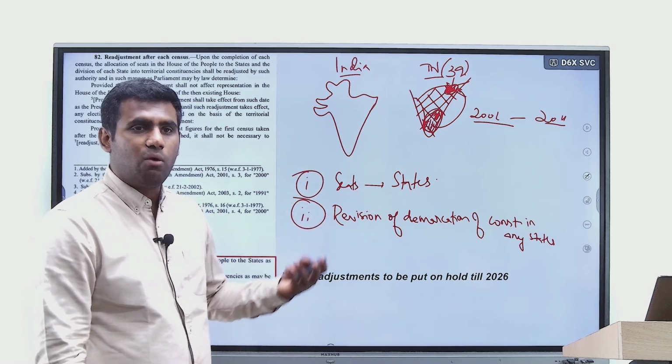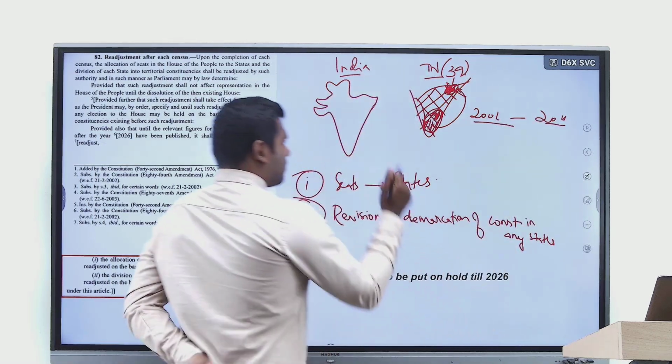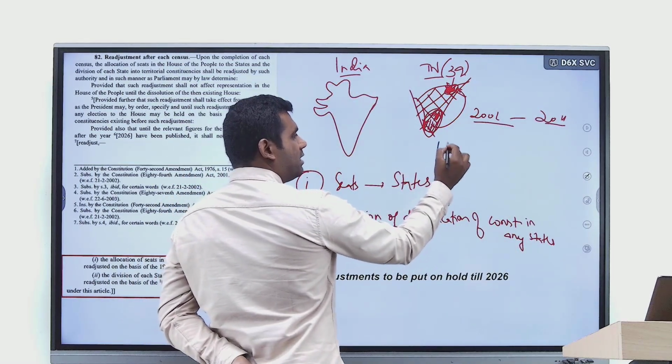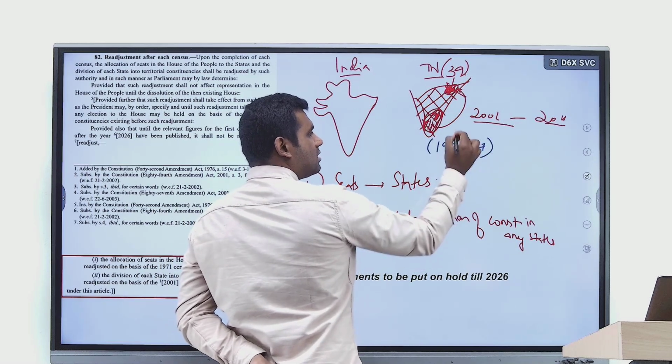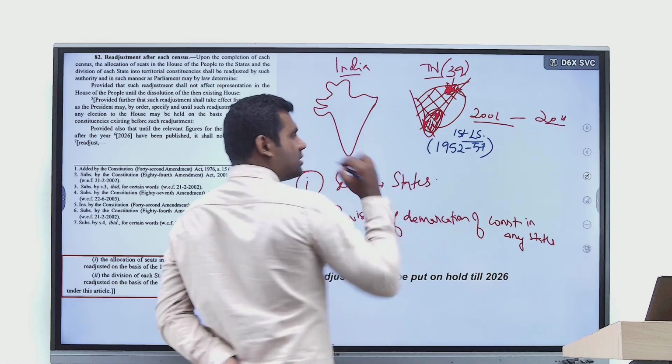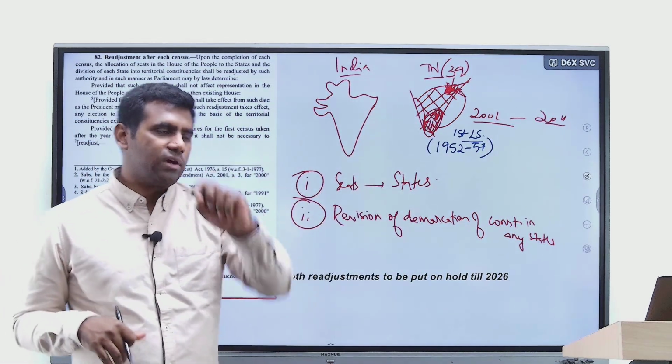And how has it been followed? Let's say 1952 to 57, this was the first Lok Sabha, right? The first Lok Sabha was formed in 1952. It has a tenure of 5 years.